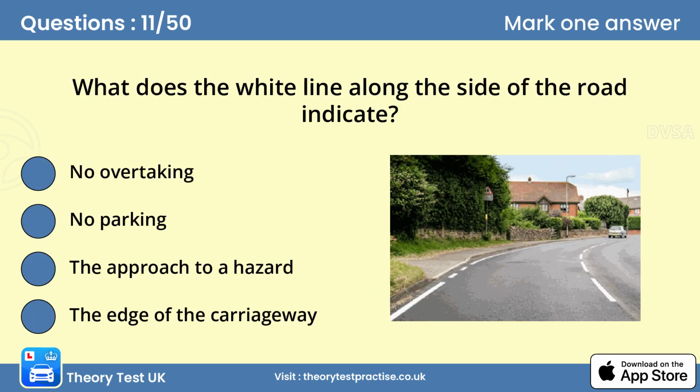Question 11. What does the white line along the side of the road indicate? D. The edge of the carriageway. A continuous white line is used on many roads to indicate the edge of the carriageway. This can be useful when visibility is restricted. The line is discontinued at junctions, lay-bys, and entrances to or exits from private drives.